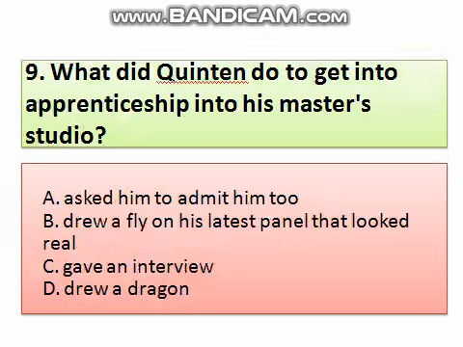Question number 9. What did Quentin do to get into an apprenticeship in his master's studio? Option A, asked him to admit him. B, drew a fly on his latest panel that looked real. C, he gave an interview. And D, drew a dragon. So the right answer is drew a fly on the latest panel that looked real. This impressed the painter and he admitted him into the studio and married his daughter to him. So option B is the correct answer.